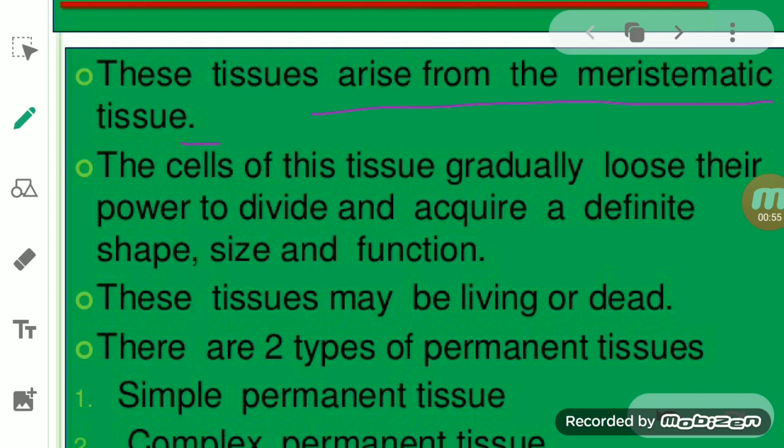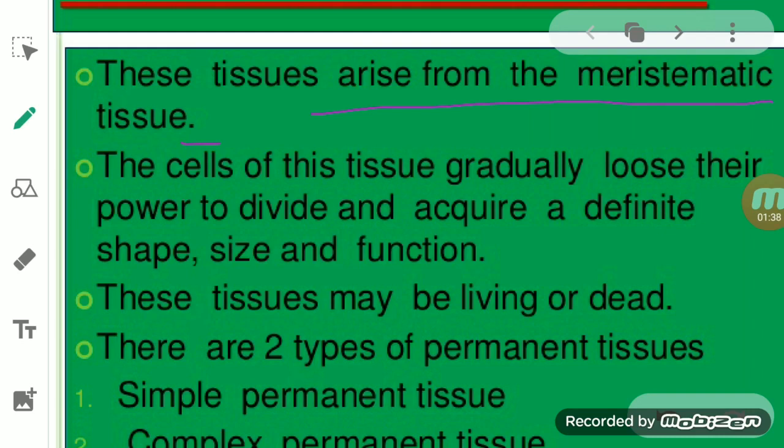When we were talking about the meristematic tissue, we came to know that some of the meristematic cells divide and get separated, and after separation they form other meristematic cells, another type of meristematic tissue, while some of the cells lose their ability to divide and become permanent tissue. So we can say that these cells are derived from the division of the meristematic cells.